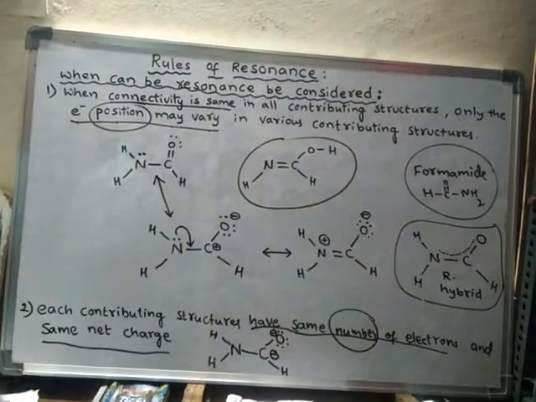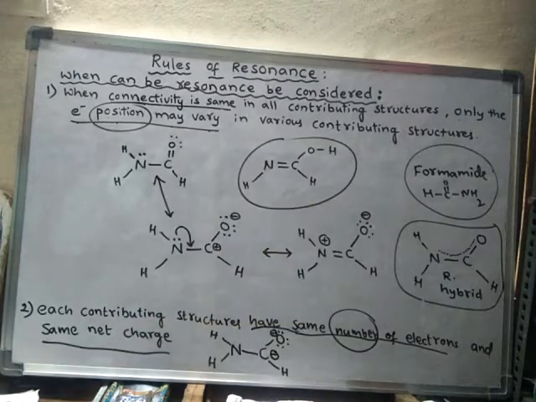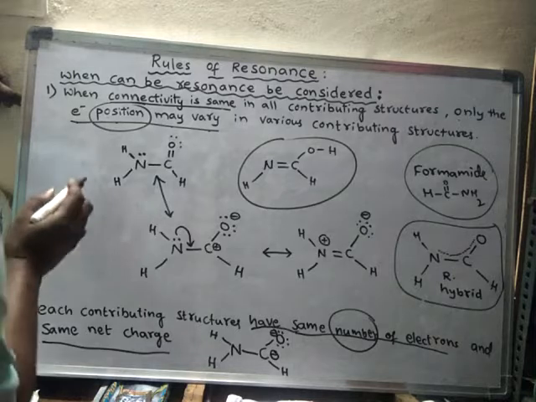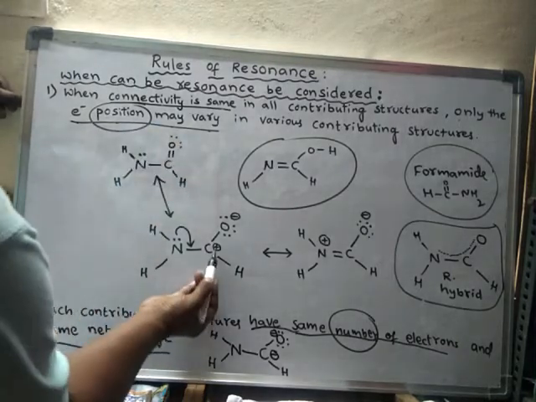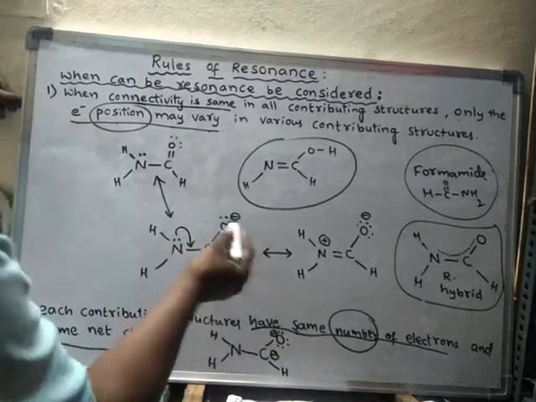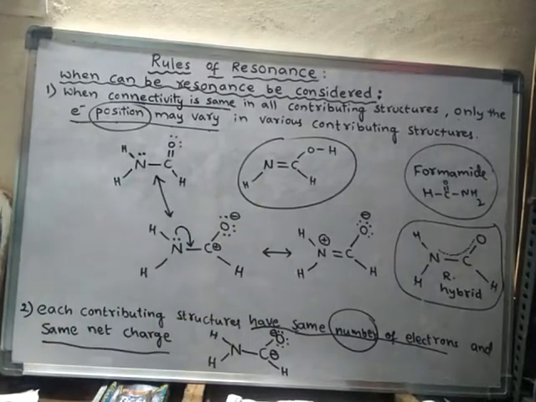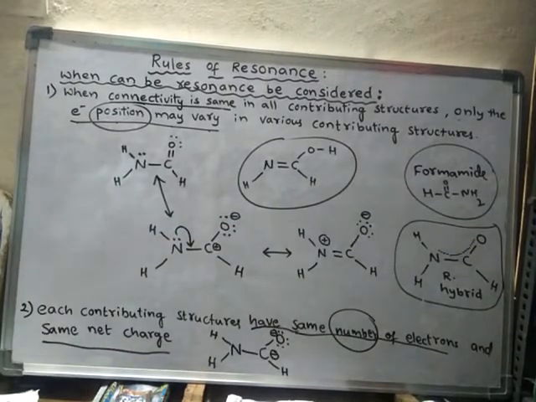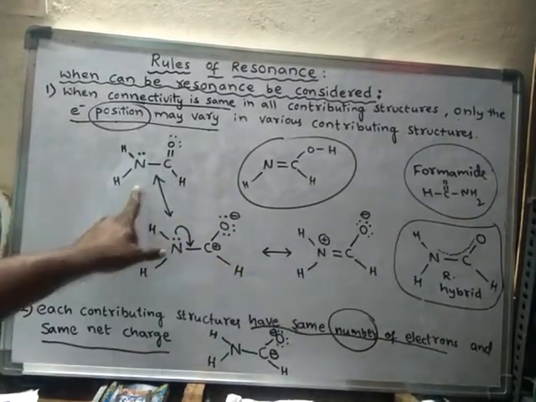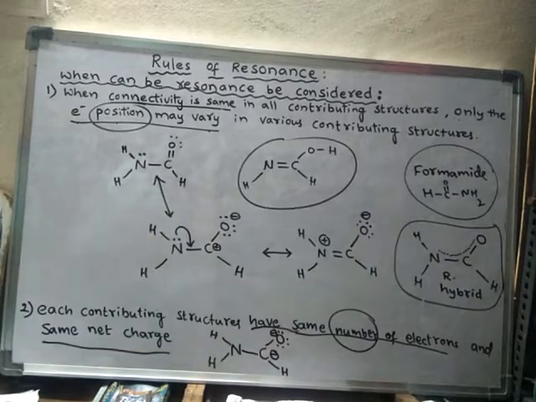So in all these 3 structures, connectivity is the same and the number of electrons is the same. Okay. Now the same net charge should be present. See, net charge. So here what is the overall charge? 0, because there is no charge. Here one positive charge and one negative charge, so they cancel. So what is the net charge on this molecule? 0. And in this structure also, the net charge is 0. So that means the same net charge, the same connectivity of atoms and the same number of electrons are present, but the position of electrons may vary. Hence these 3 are said to be resonating structures.